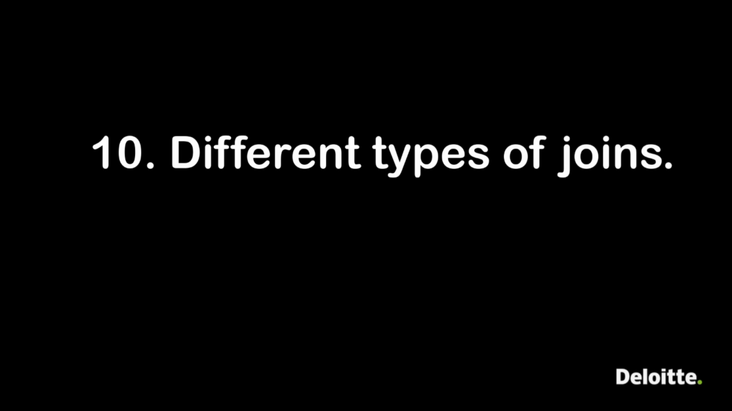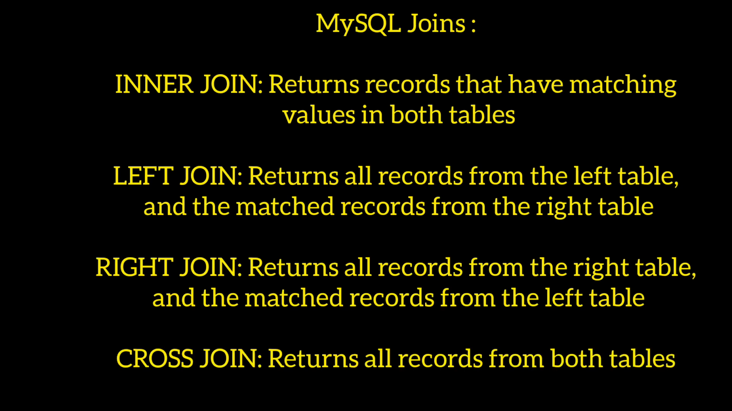Coming to the next question, different types of joins. Considering the earlier question was on MySQL, there are four joins: inner join, left join, right join, cross join. Inner join returns records that have matching values in both the tables. Left join returns all the records from the left table and the matching records from the right table. Right join is vice versa, it returns all the records from the right table and matching records from the left table. Cross join returns all the records from both the tables.